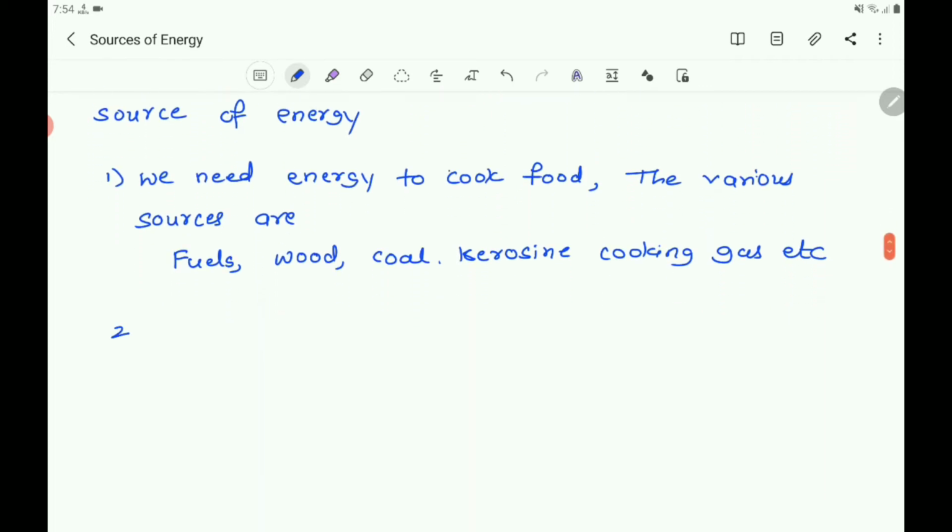And also we need energy for our transport.